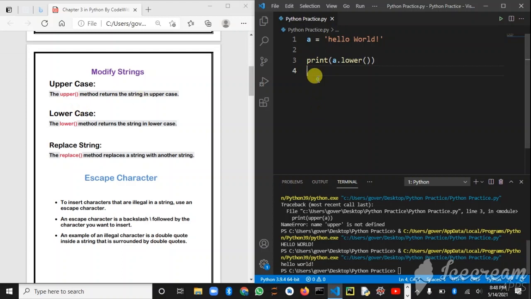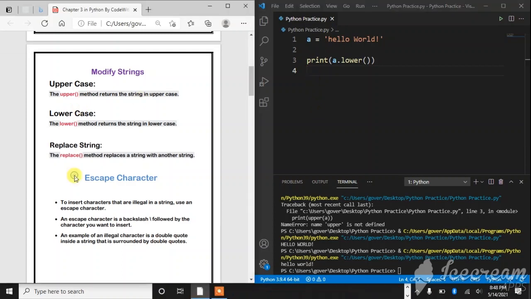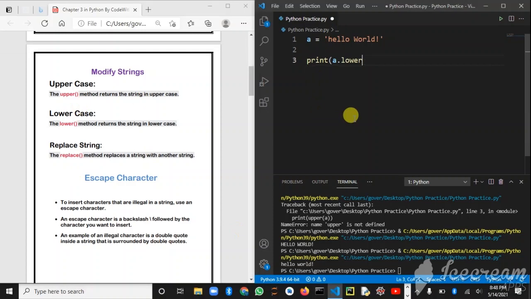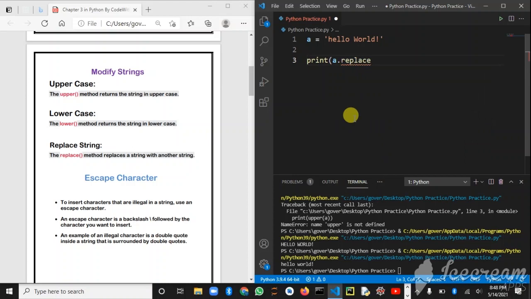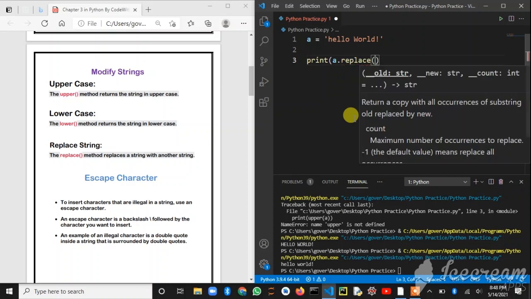Next one is the replace string. So this is an important method to replace strings actually. So I'll show you how to do it. You need to type same a dot replace, and two open and close brackets, and you want to replace what you want to replace from the a value.